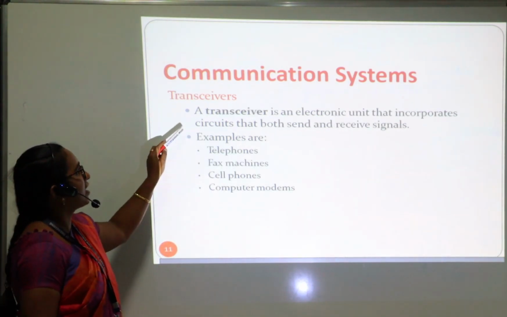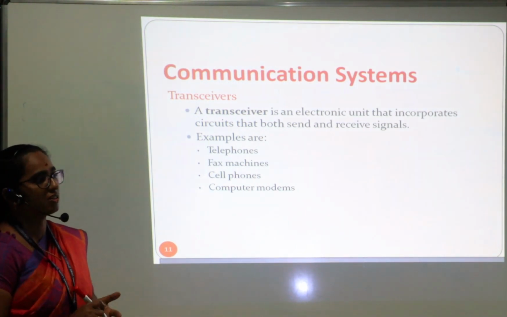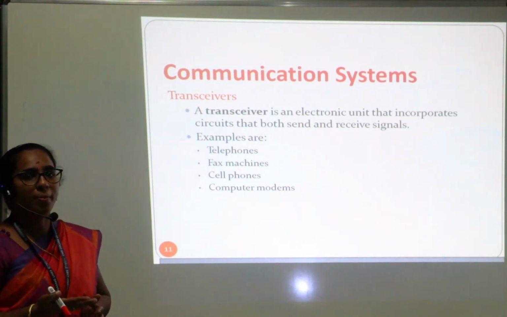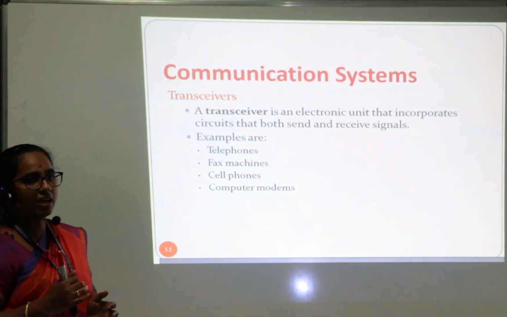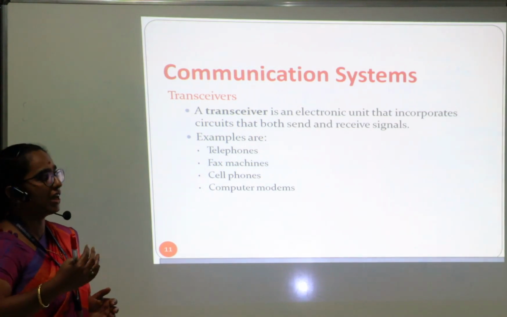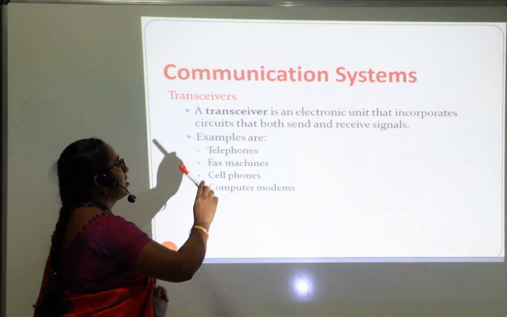Next, we have a transceiver. The transceiver is nothing but a device that includes both the transmitter as well as the receiver. For example, we are using a mobile phone. In that mobile phone, we have a transmitter as well as a receiver. When you are speaking, it will access the transmitter. When you are receiving a call from someone else, it will access the receiver. Telephone systems and fax machines all come under a transceiver.